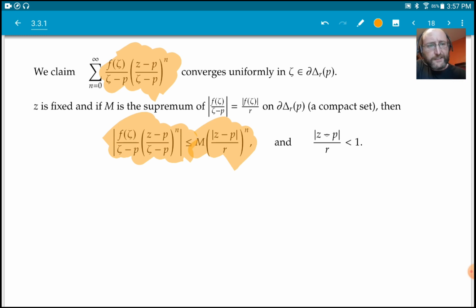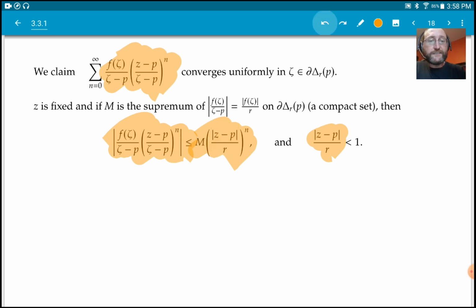And now I notice that this guy over here is strictly less than 1, and it doesn't depend on zeta. So this converges because it's really just a geometric series. I have something less than 1 to the n. The M doesn't really come into it. So I have a geometric series, and the rate of convergence just depends on how large this number is, and that doesn't depend on zeta.